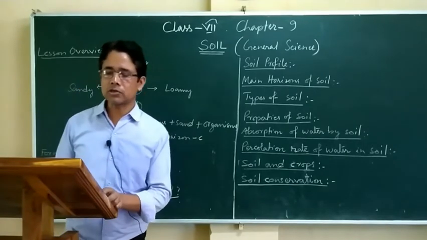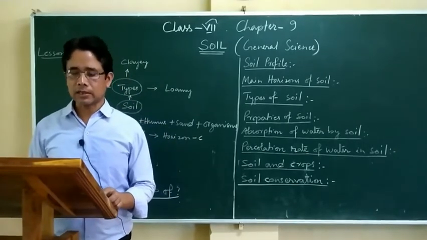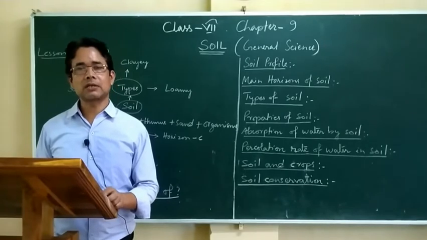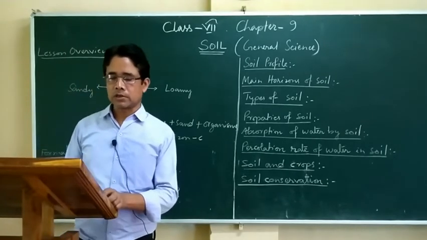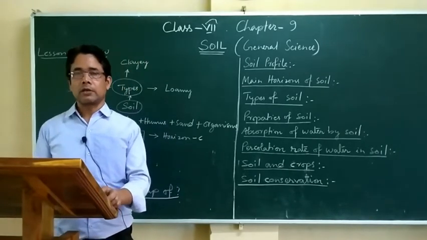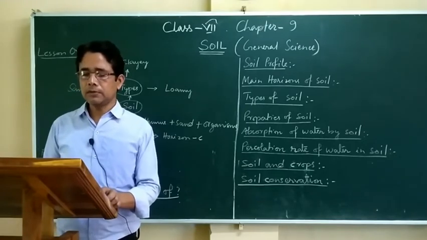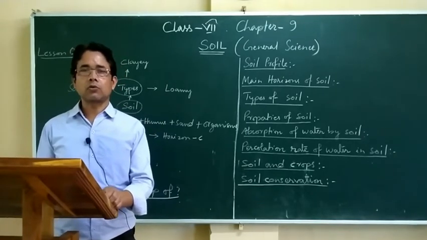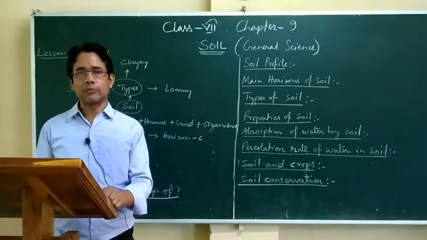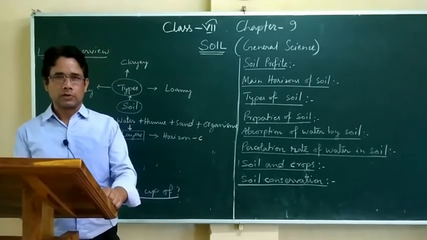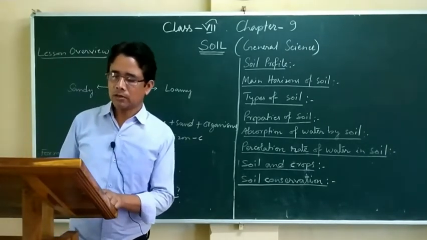Second, clayey soil. Clay soil contains at least 30% clay particles. It is rich in minerals, gets waterlogged very easily. Paddy and cotton grows well in this type of soil. Then third type is loamy soil.